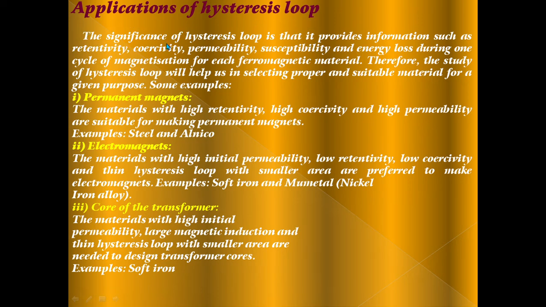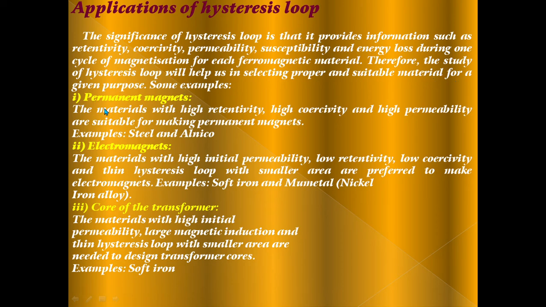The significance of the hysteresis loop is that it provides information such as retentivity, coercivity, permeability, susceptibility and energy loss during the cycle of magnetization for each ferromagnetic material. Therefore, the study of the hysteresis loop will help us in selecting a proper and suitable material for a given purpose.